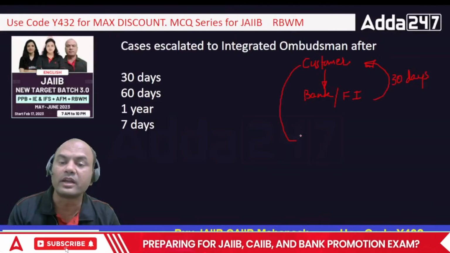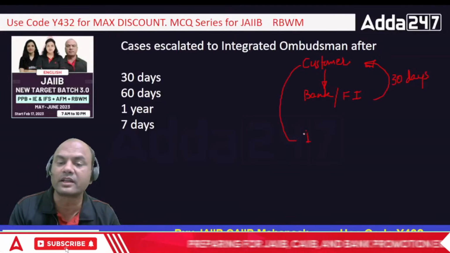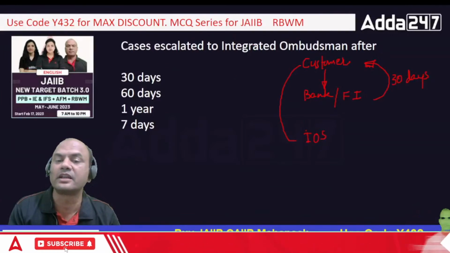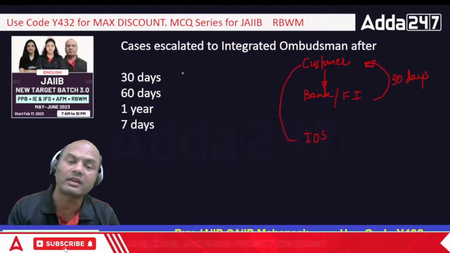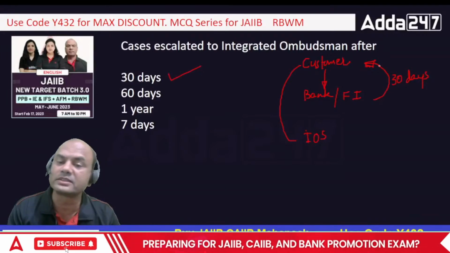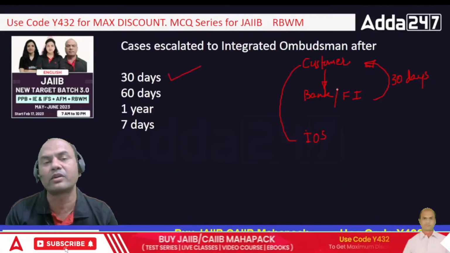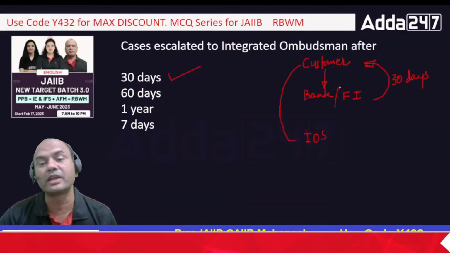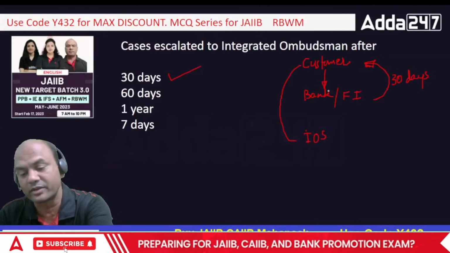to this integrated ombudsman. Okay. So cases are escalated to the integrated ombudsman after 30 days. So first 30 days I need to give to the bank or the FI so that they can definitely and very satisfactorily answer me.